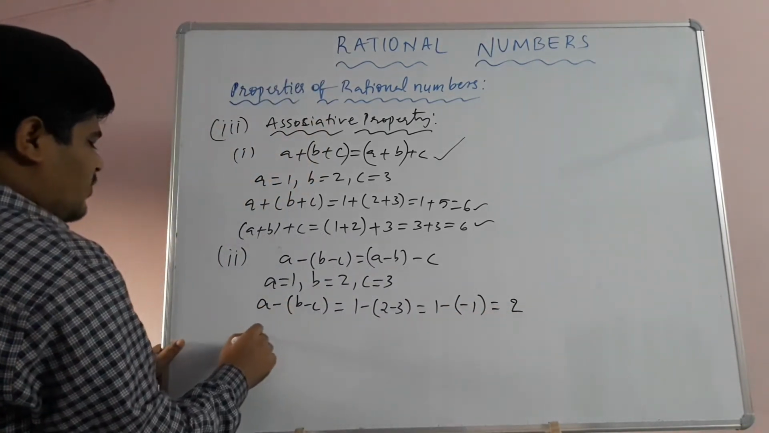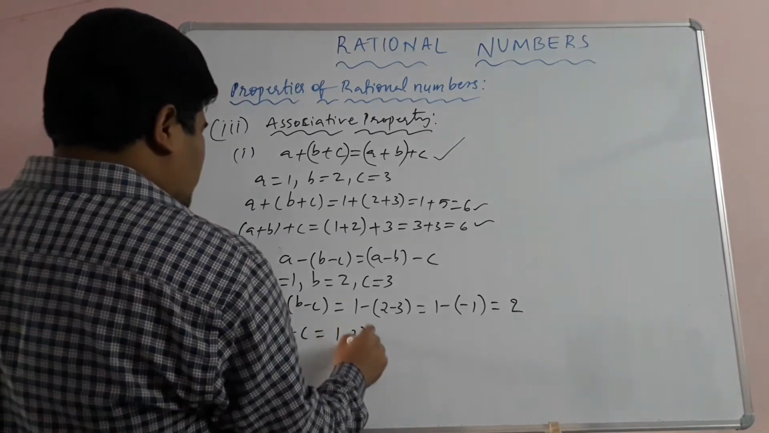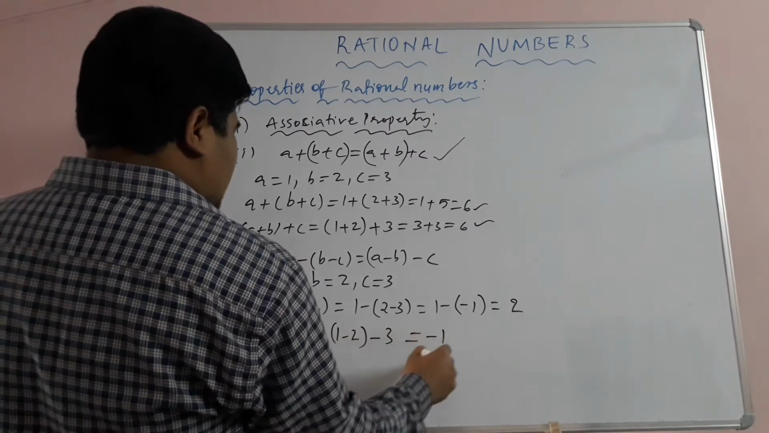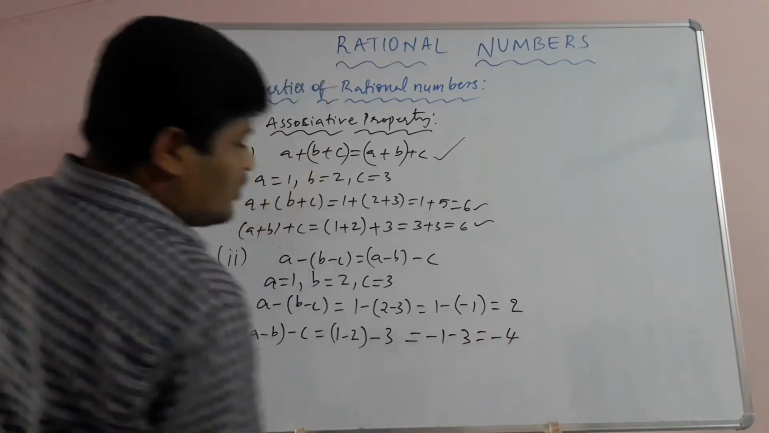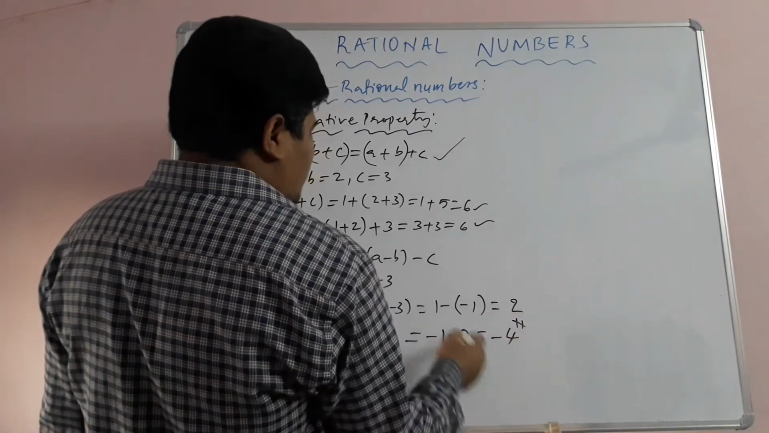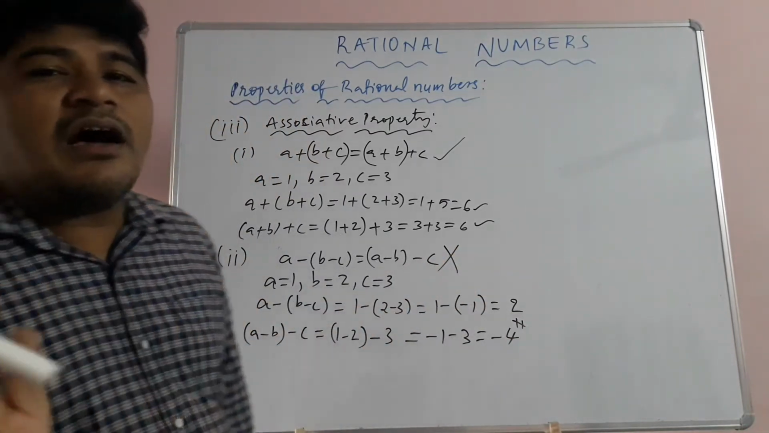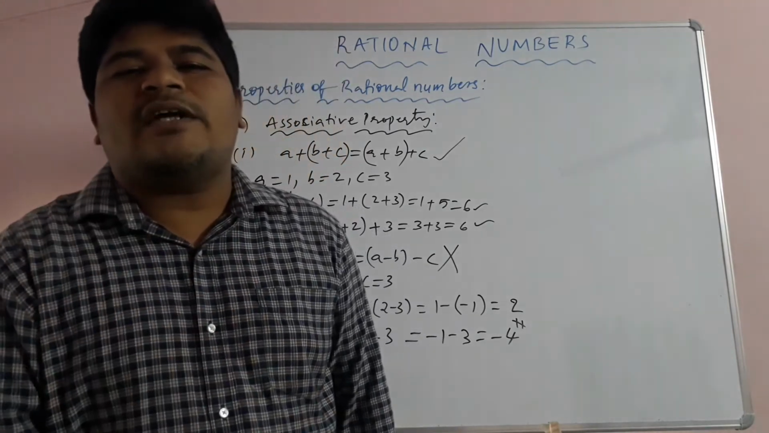Now (A minus B) minus C I am taking. What is A minus B? 1 minus 2, minus 3. 1 minus 2 value is negative 1, children, and minus 3 is there. Negative 1 minus 3 value is negative 4. So both are not equal. No? 2 is not equal to minus 4. So children, we can tell that rational numbers are not satisfying the associative property under subtraction.